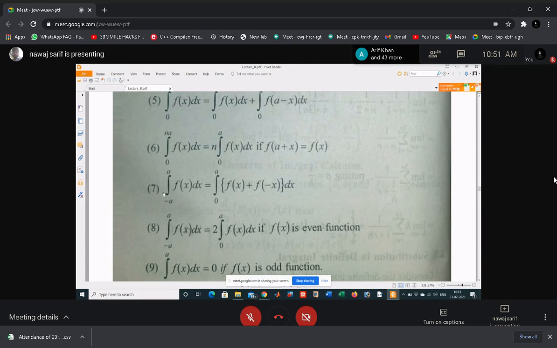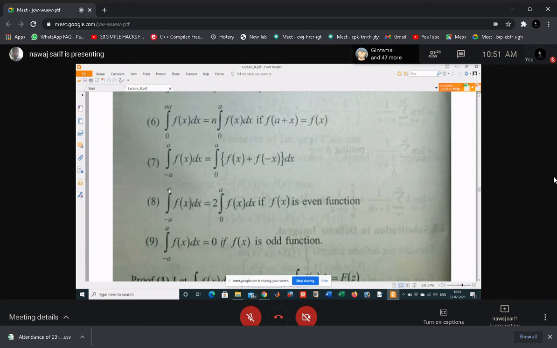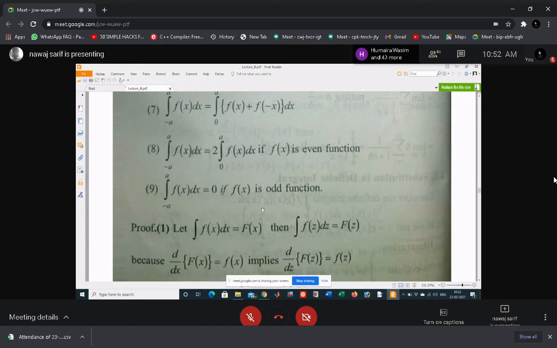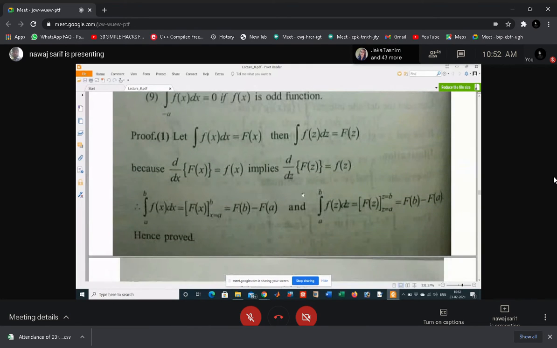So this is 0 when f(x) is an odd function, and this is 2 times integral 0 to a f(x) dx when f(x) is an even function. So integral minus a to a f(x) dx is 2 times integral 0 to a f(x) dx when f(x) is even, and 0 when f(x) is odd. Now let's see the proofs of these properties.